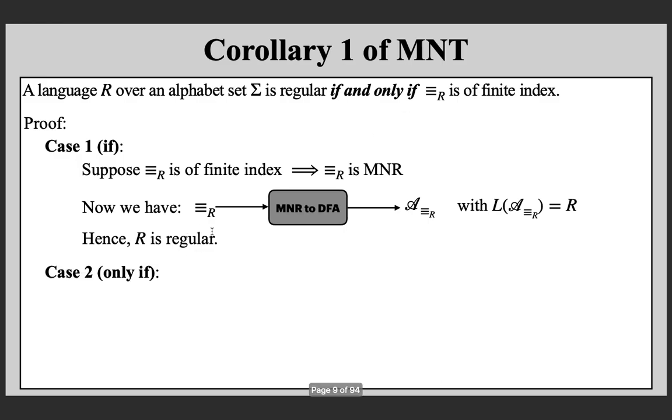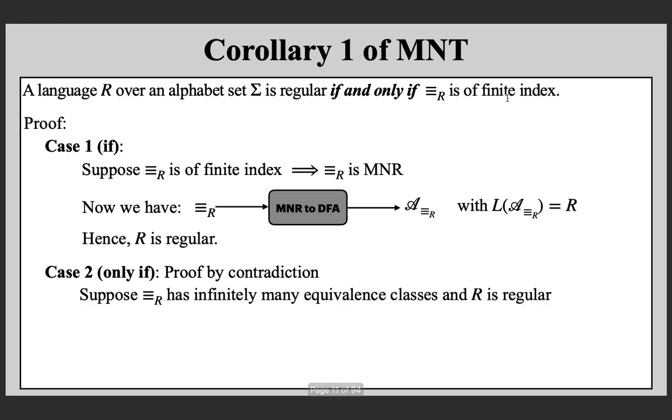Now the other case, only if: we have to prove that the language is regular only if this relation is of finite index. We can prove it by the method of contradiction. For the purpose of contradiction, assume that this is of infinite index, that is, this relation has infinitely many equivalence classes, but still R is regular, which is the opposite.